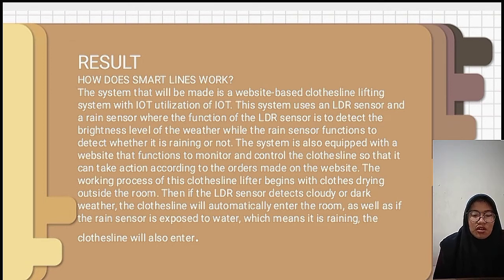The working process of the clothesline lifter begins with the clothes drying outside the room. Then the LDR sensor detects cloudy or dark weather. The clothesline will automatically enter the room, as well as if the rain sensor is exposed to water, which means it is raining. The clothesline will also enter.